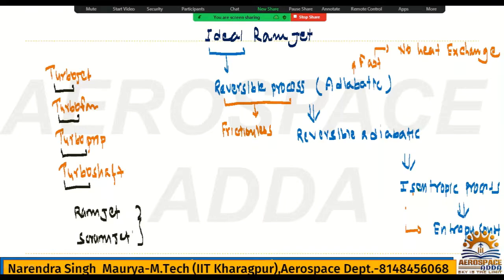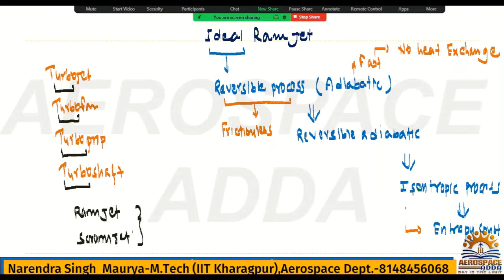So if in any engine turbine and compressor components are used, then the word turbo will come. I had explained the different types, turbojet, turbofan, turboprop, and their different working principles and functions. There you had seen turbine and compressor were there, hence the word turbo.